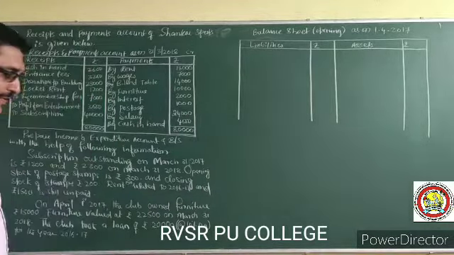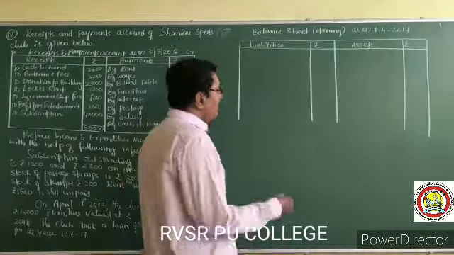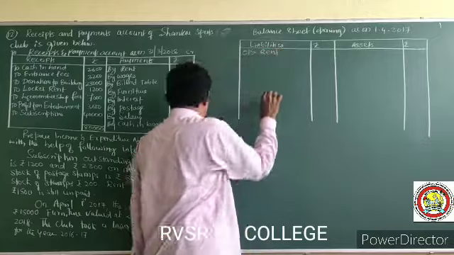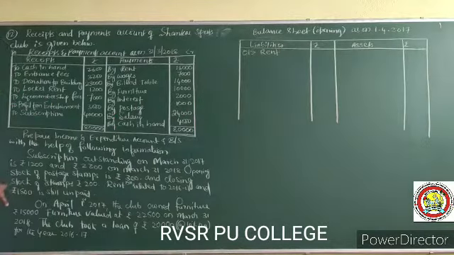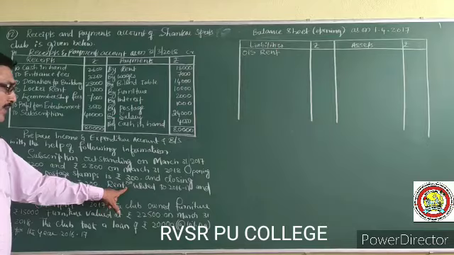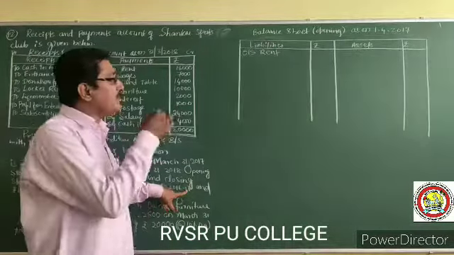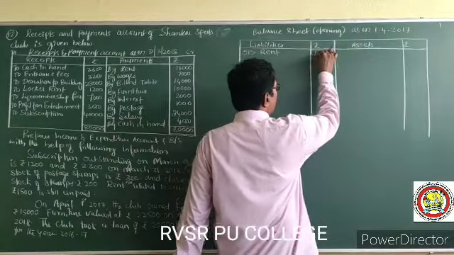First one, as you know, outstanding rent. Rent rupees 1,500 related to 2016-17, the previous year, is considered as opening outstanding rent.